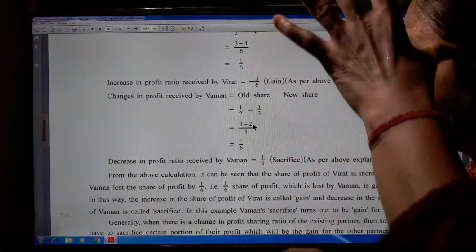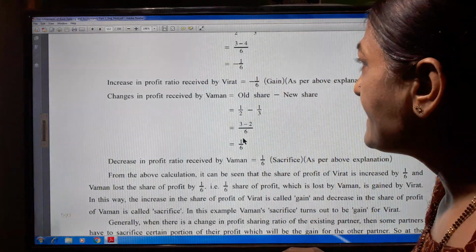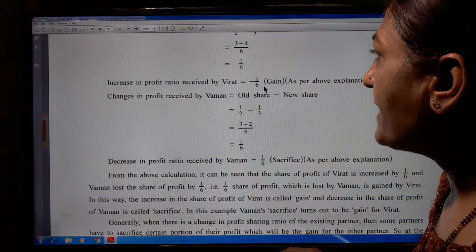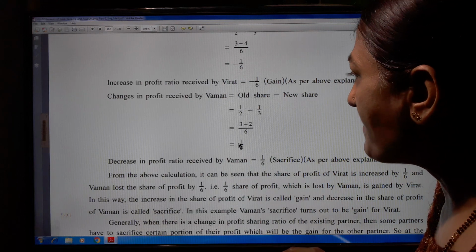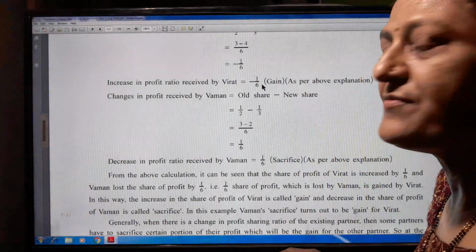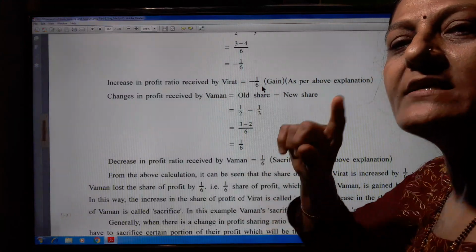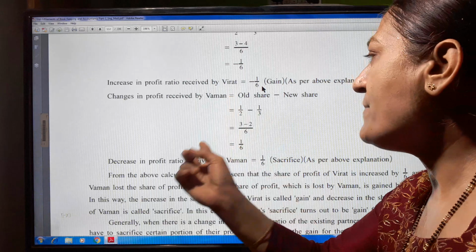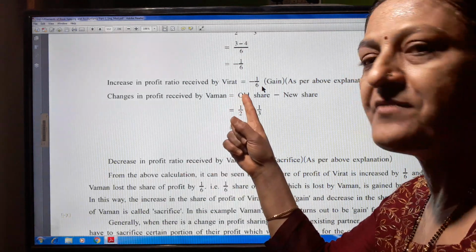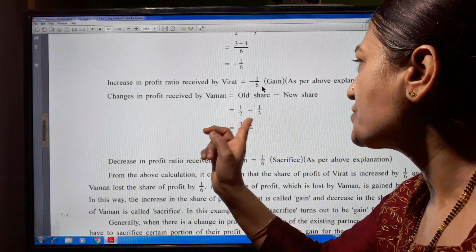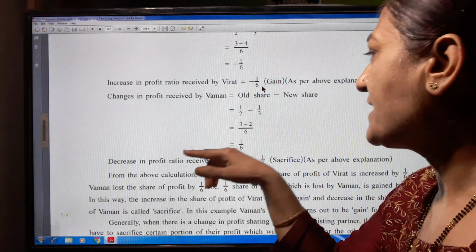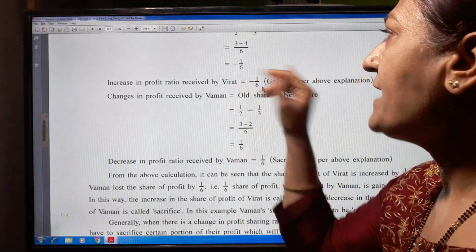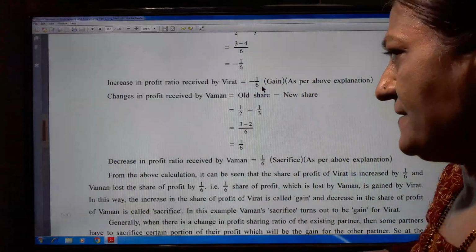Vaman sacrifices 1/6 and Virat gains it. One partner's sacrifice is the other's gain. Vaman sacrificed the 1/6 portion and Virat received it as a gain.